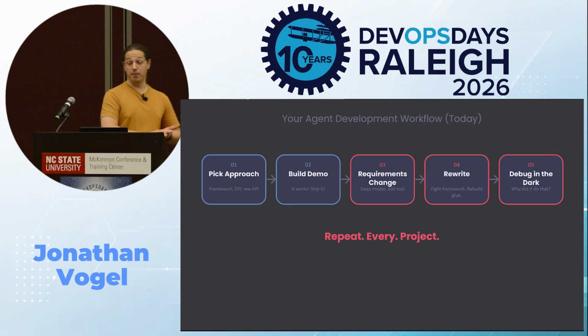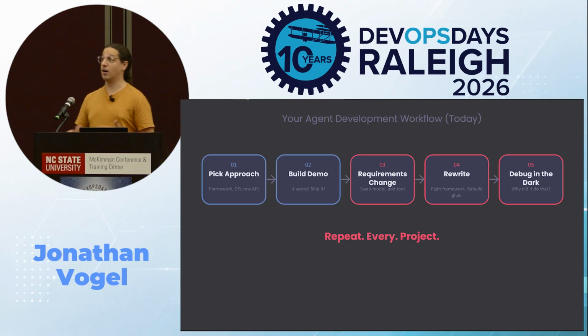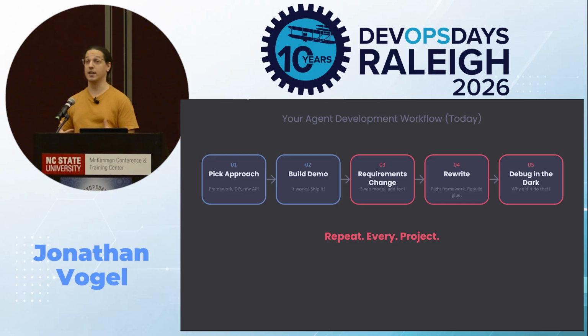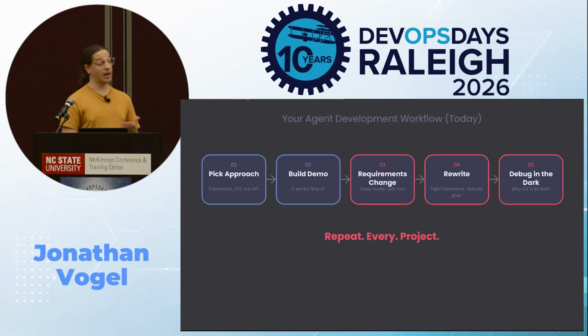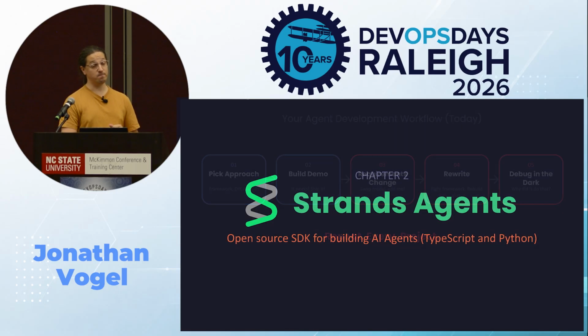So some of you picked the framework, some of you said, forget it, I'll just call the API directly, I'll write my own loop. Either way, you might hit that same wall where requirements are changing and you're rewriting things. So something breaks and you can't see why. You get to production and realize your demo doesn't survive real users. There's a better way, and you're going to see it live in action.